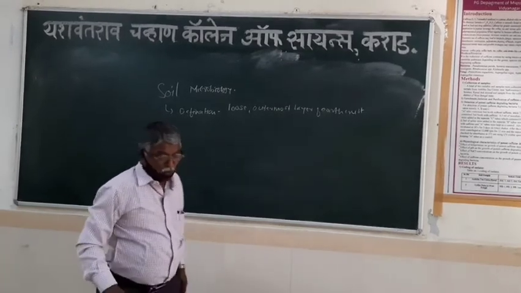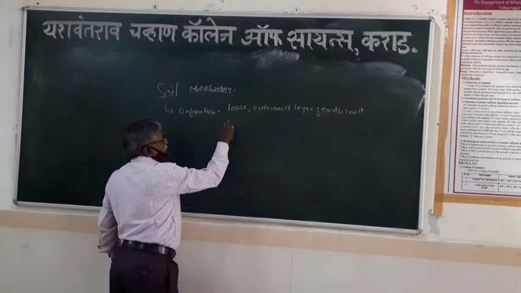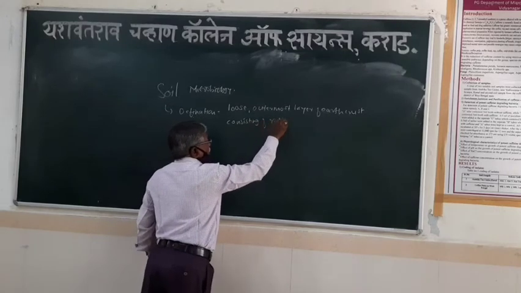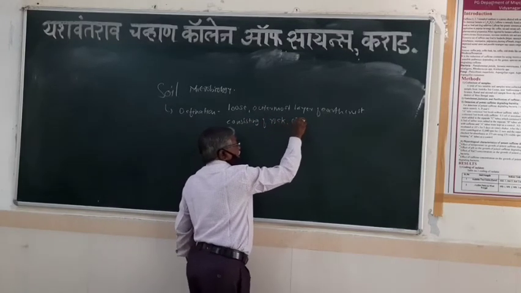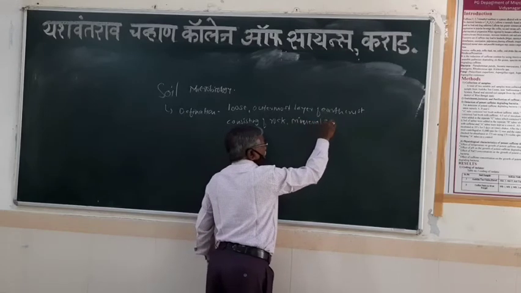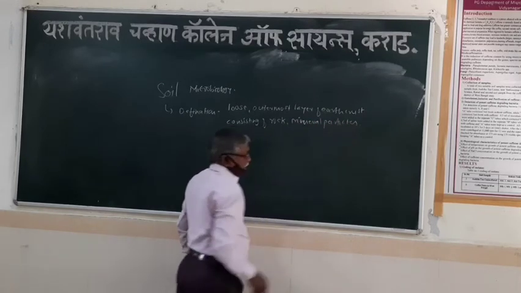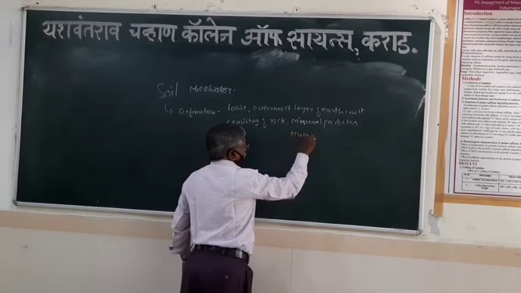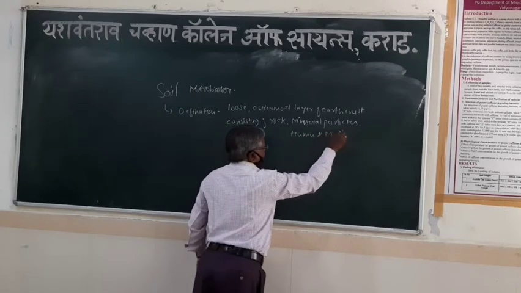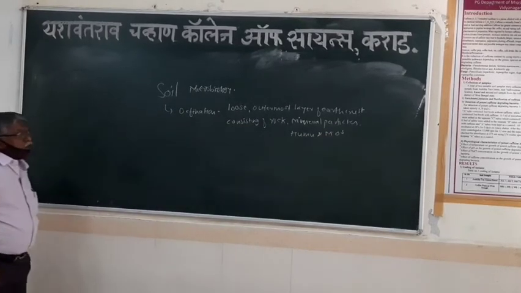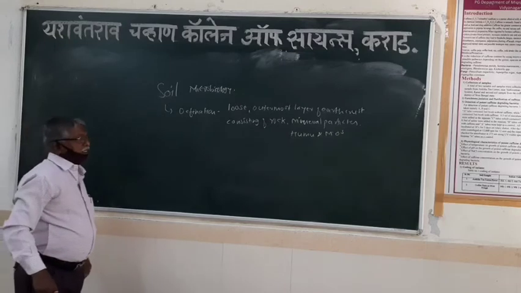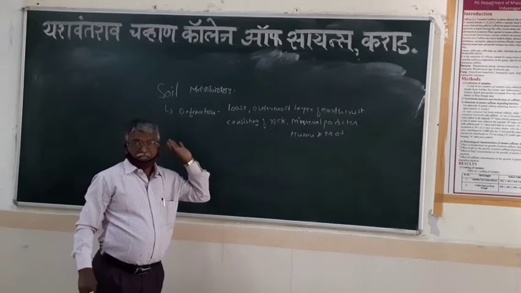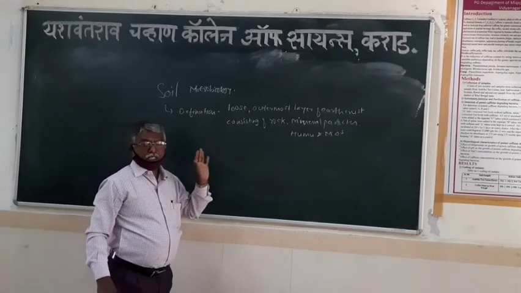It consists of rock, mineral particles, and it also contains humus and microorganisms. It means that it is a loose outermost layer of the earth crust consisting of rock material, mineral particles, humus and microorganisms. It is a very simple definition of the term soil.